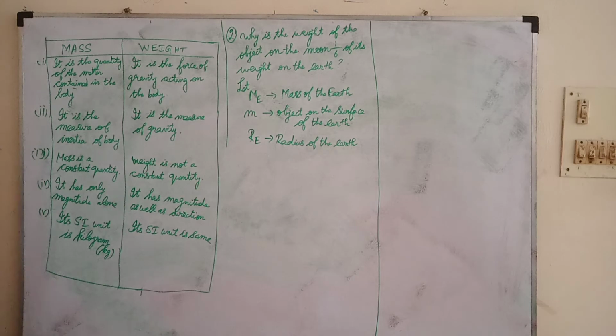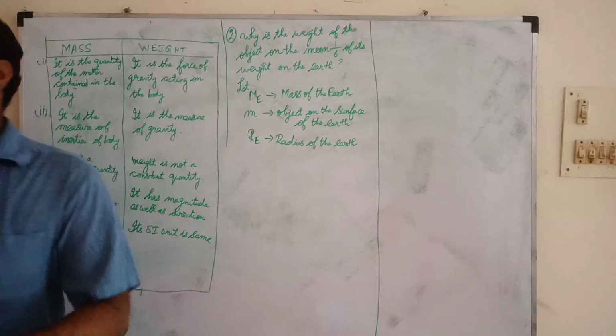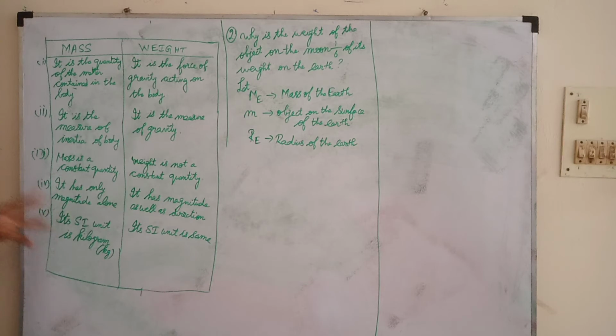What is the meaning of quantity? Quantity means the numbers. How many? 1 or 2 or 3, 100 or 1000 or 2000 or 3000, like this. Mass has only magnitude alone, but weight has magnitude as well as direction. What is meant by magnitude, sir? Magnitude means mainly how much it is. Its SI unit is kilogram. Here the SI unit is the same. That's all about the difference between mass and weight.